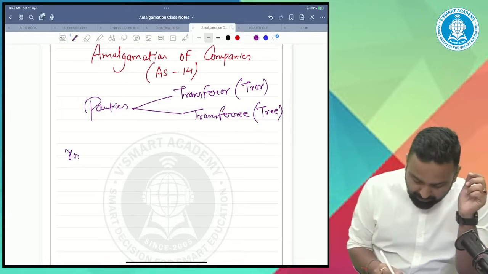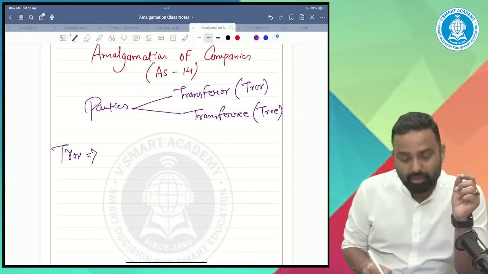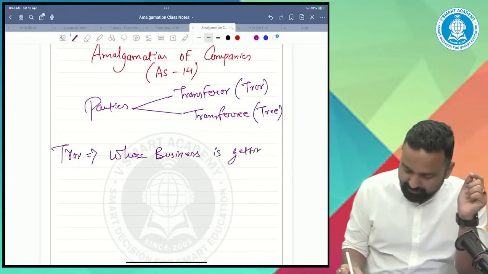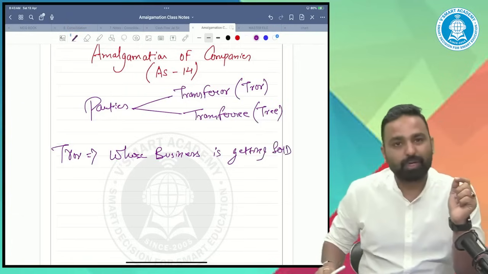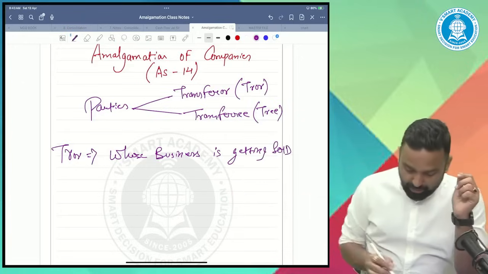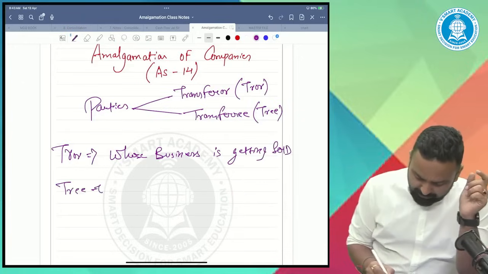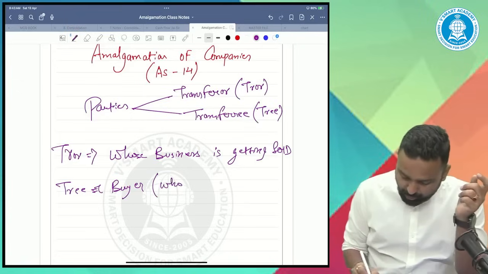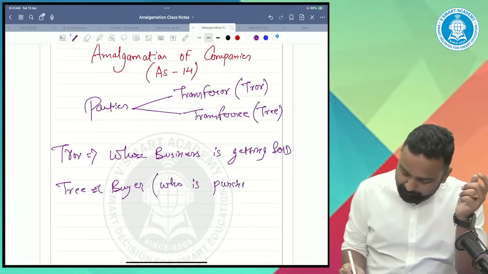Now, who is the transferor? The transferor is the one whose business is getting sold. And the transferee is the buyer, who is purchasing the business.